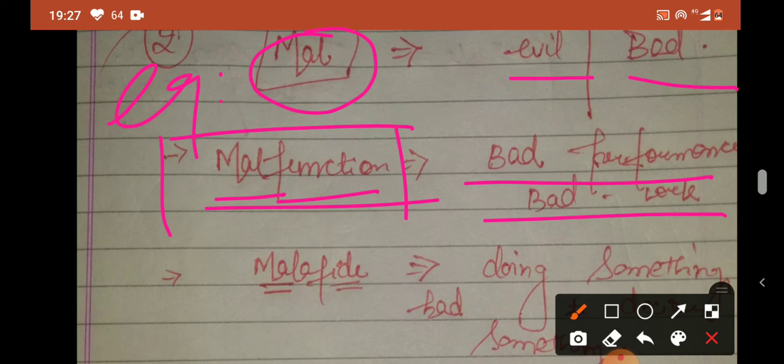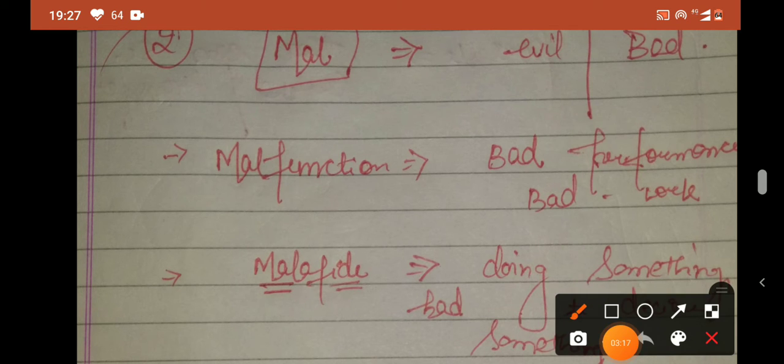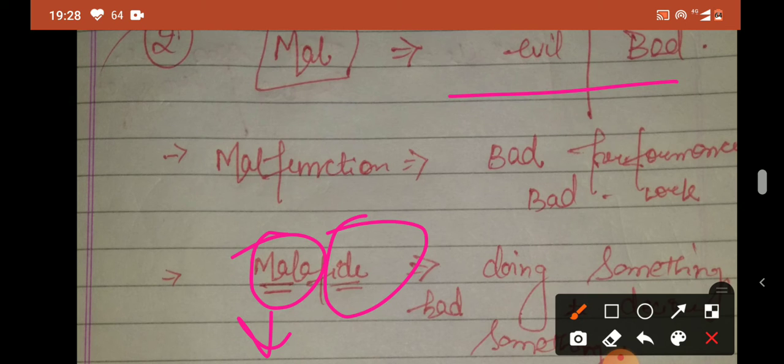Okay, now the next word is malefied. What does malefied mean? Doing something bad to deceive something. The word mal is a root word which we read here, means bad or evil. So here mal is related to something bad, or evil. And here fide basically means faith, belief.